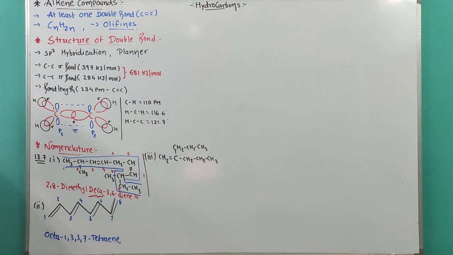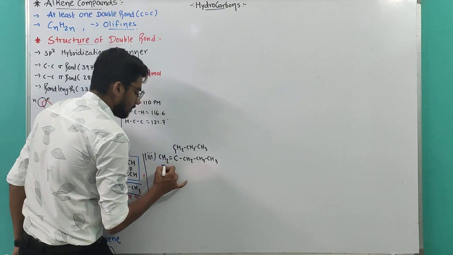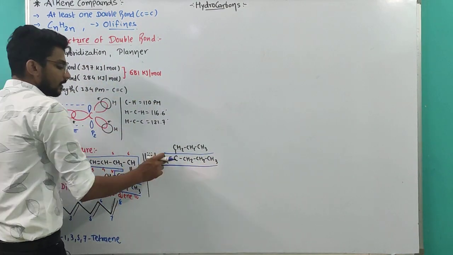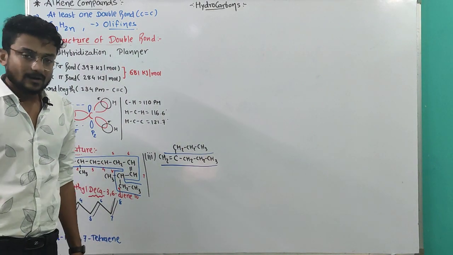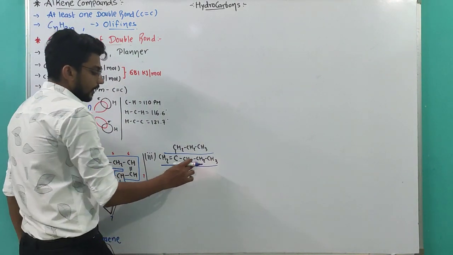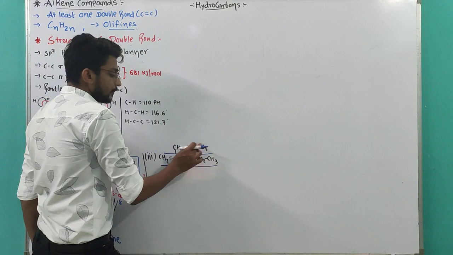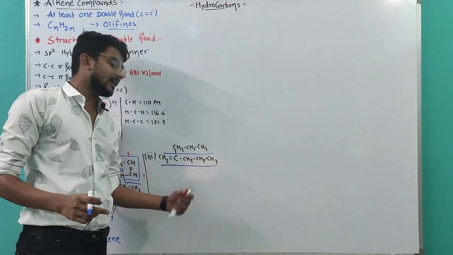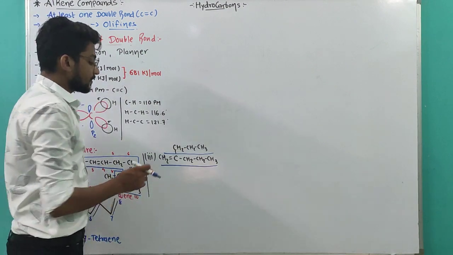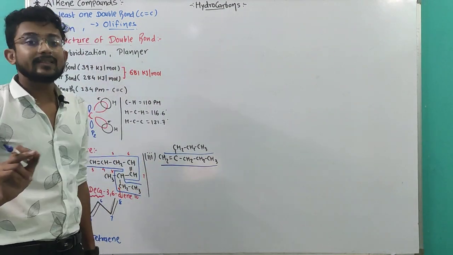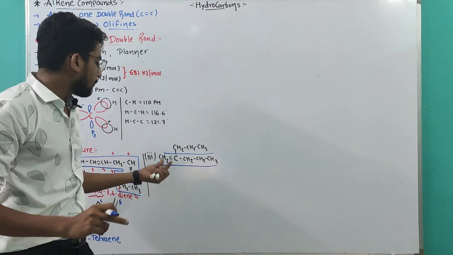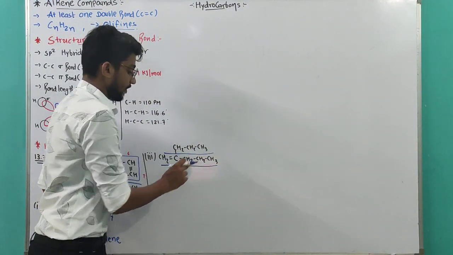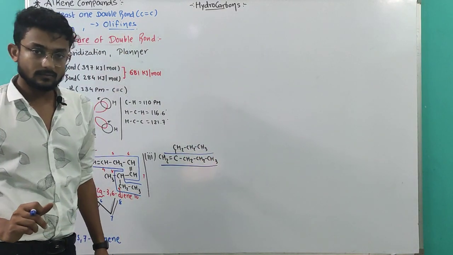Now the longest chain, obviously the straight one. Nomenclature, least number to the double bond. Now there is a confusion. What if we go from here to here? Then 7 carbon will be there. Then why have we chosen the 5 carbon chain? Because double bond must be included in the chain. Double bond must be included in the chain. That's why this will be the longest chain, not this one.